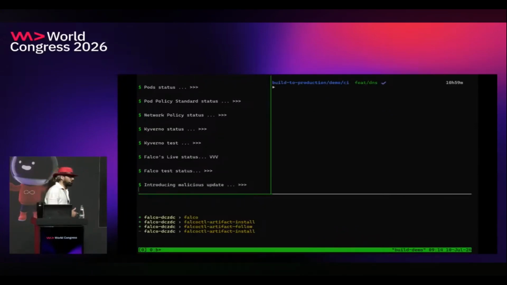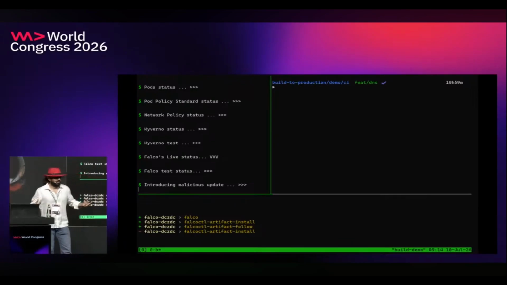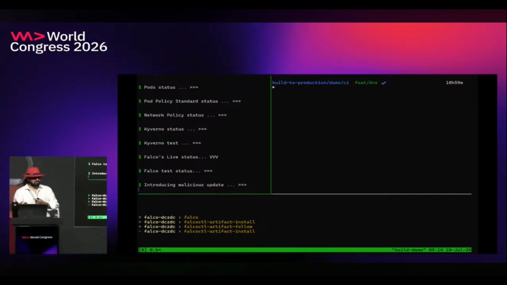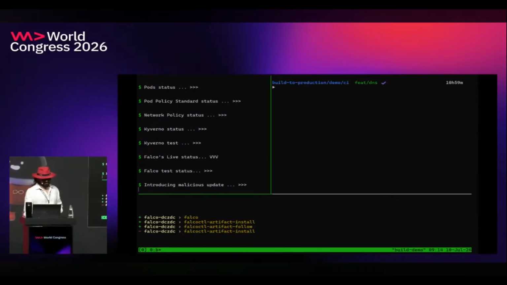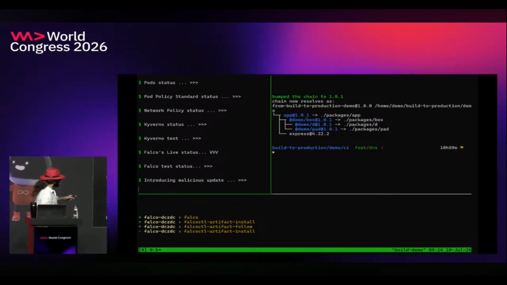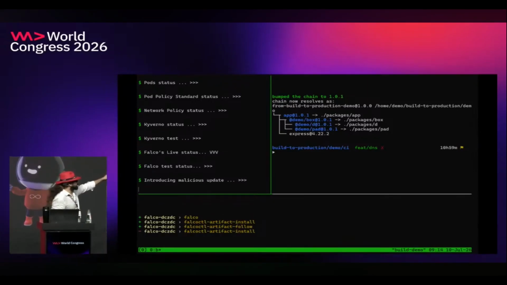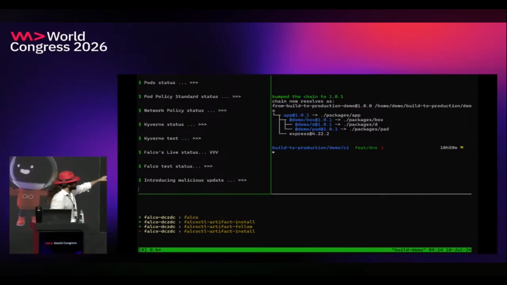Let's introduce our malicious code. So now is the time that Rika, with his friends, introduces the new updates, and whoever gets the update is going to get infected. And we are watching Falco also at the same time. If anything goes wrong, if Falco detects anything, we will be there. And you can see right now that the application is being updated to 1.0.1. So we have a small patch update.